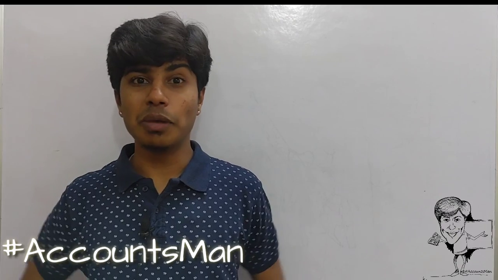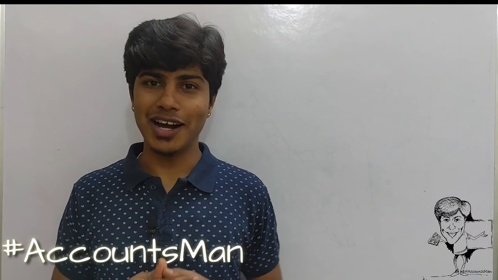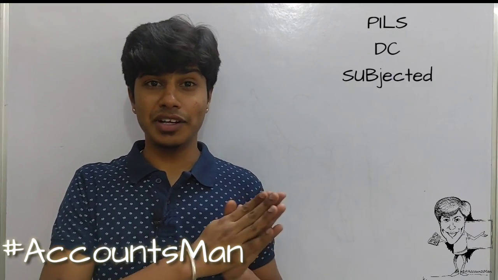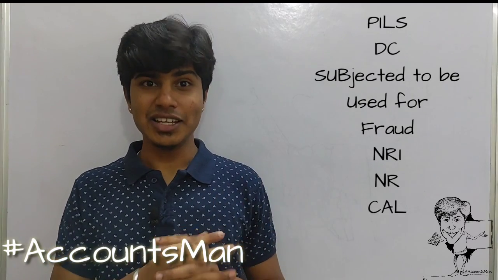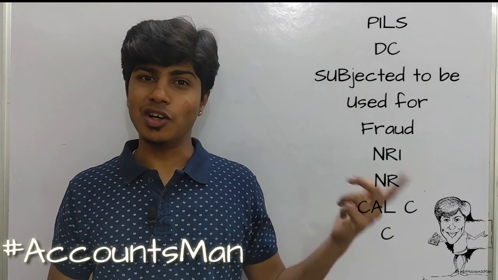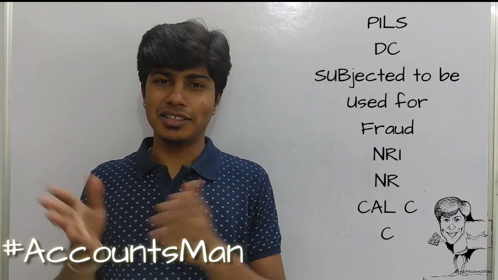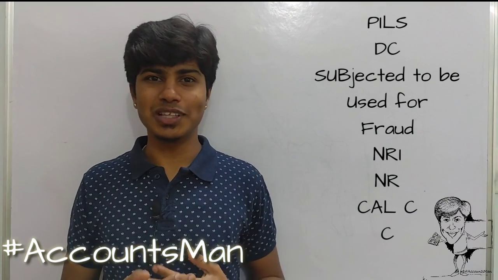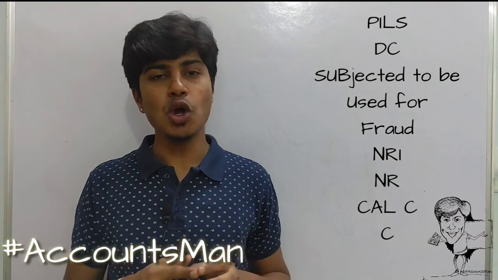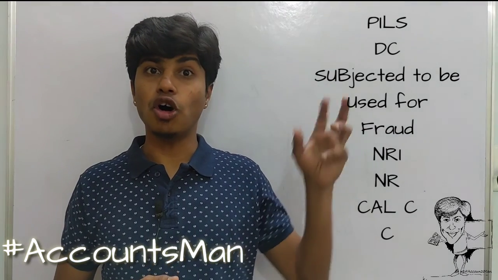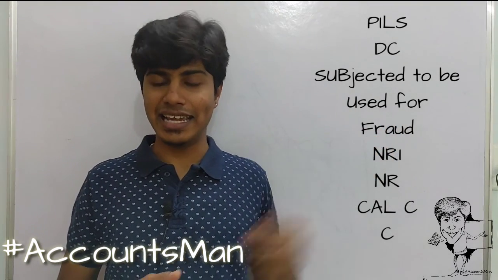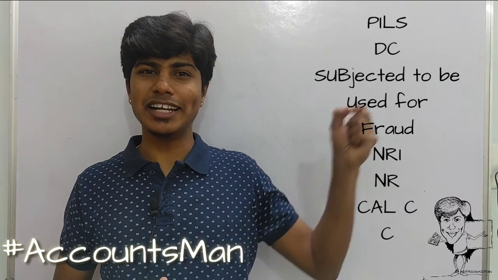As told in the first part of the video, here I am helping you as to how to remember the 21 clauses in CARO 2020. There is a pill by the name DC, which was subjected to be used for fraud activities by NRIs and NRs, which were basically calculated and caught. So the thumb rule, or the acronym, basically goes like PILLS, DC was subjected to be used for fraud by NRIs and NRs, which was calculated and caught, CALC and then C.